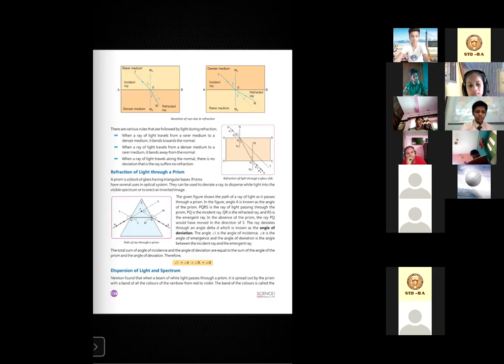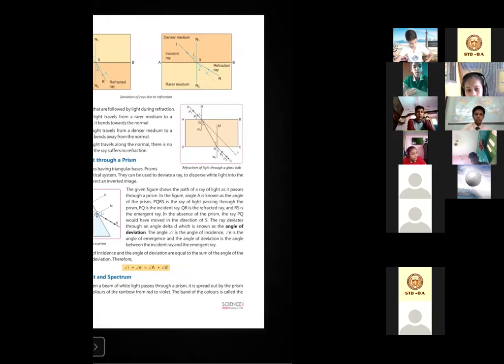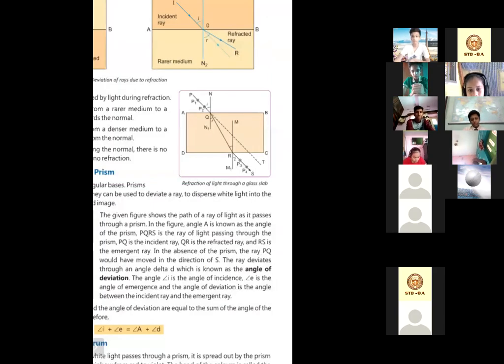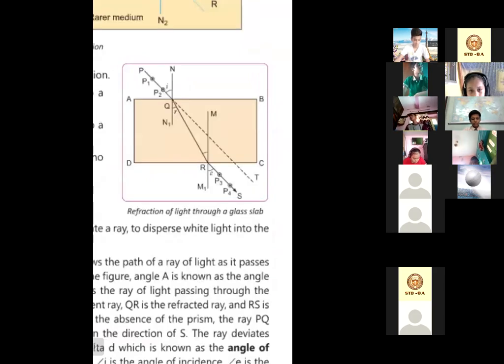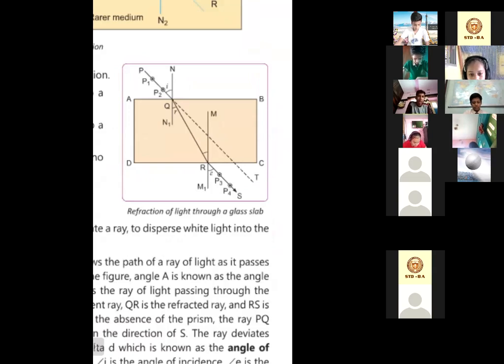Okay, now the third point you see here: when a ray of light travels along the normal, there is no deviation, that is, the ray suffers no refraction when the light ray travels along the normal. See, this is what happens here. No refraction occurs here. So if the light ray travels through the normal, no refraction occurs.